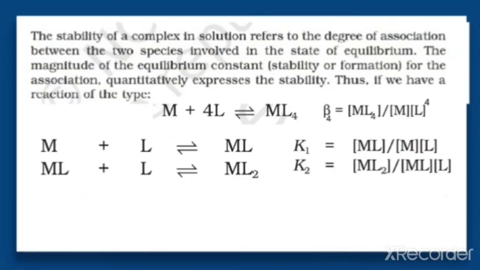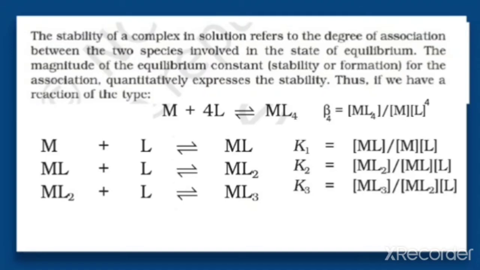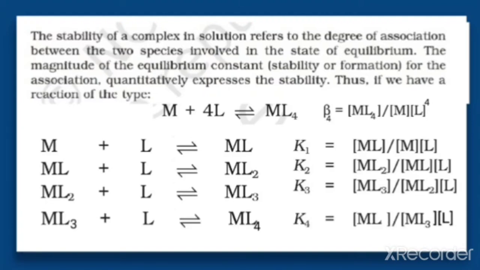Next, the third step, in which there is a formation of ML3. That is, ML2 plus L gives rise to ML3, and K3 is the equilibrium constant for this step. And in the fourth step, we get the complex ML4. That is, ML3 plus L gives rise to ML4, and here K4 is the equilibrium constant for this step.